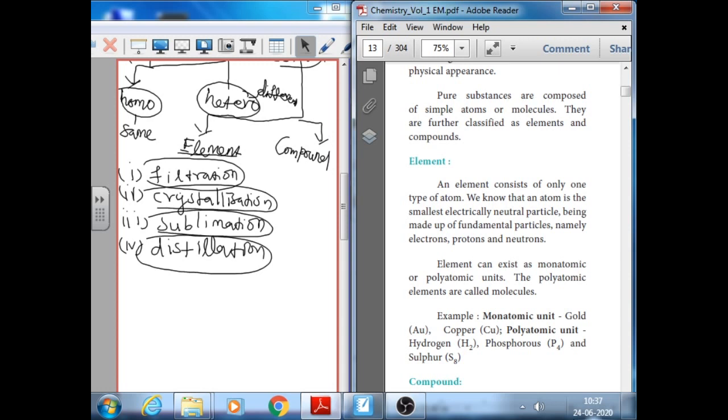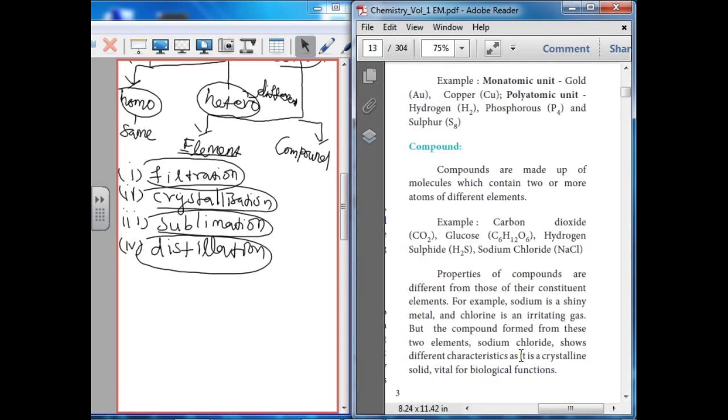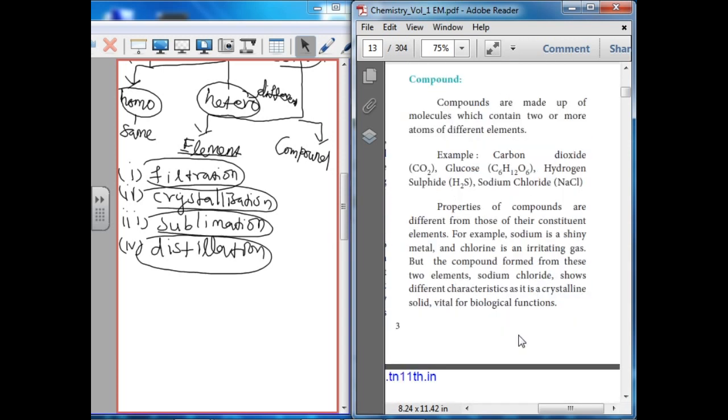Some common examples of polyatomic molecules: phosphorus P4, sulfur S8. The next one is compound. What is a compound? When two or more atoms of different elements combine in a fixed proportion, that is, ratio by mass, then a molecule of a compound is formed. For example, H2O, CO2, NaCl, NH3, etc.